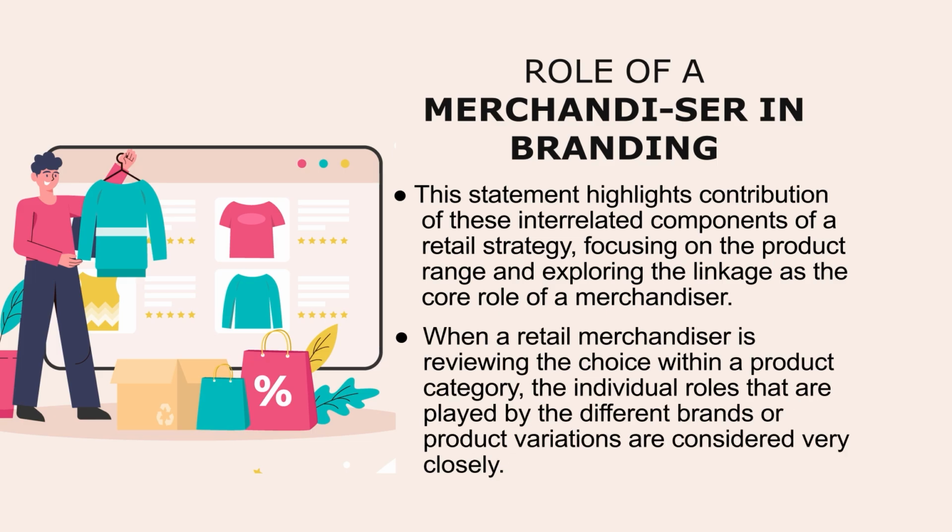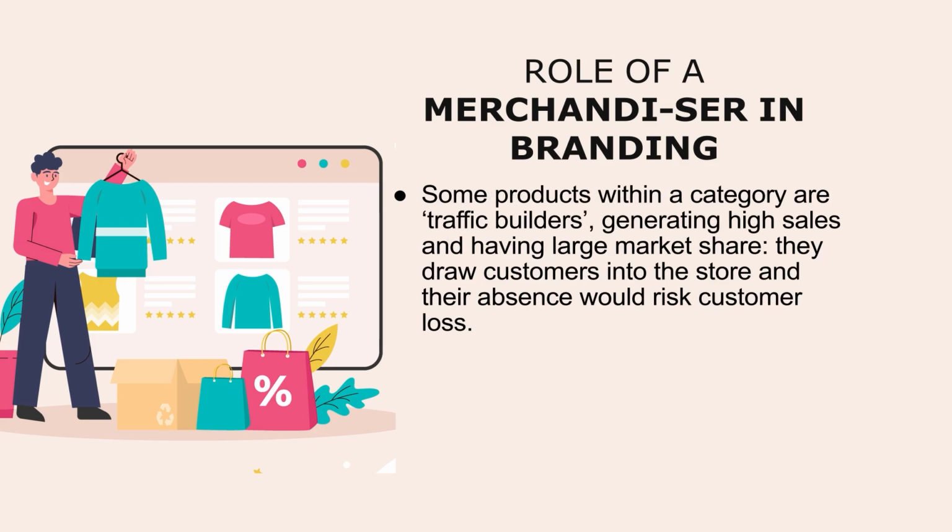When a retail merchandiser is reviewing the choice within a product category, the individual roles that are played by the different brands or product variations are considered very closely. Some products within a category are traffic builders, generating high sales and having large market share. They draw customers into the store and their absence would risk customer loss.